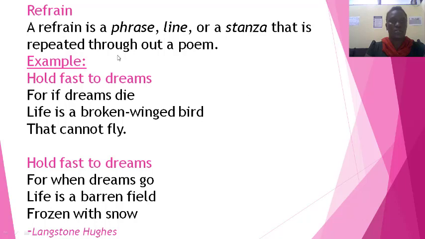Now, the refrain in this poem is represented by just a line per stanza. Remember, it can be a phrase, a line, or a stanza. Now, in our case, the refrain is represented by just two lines: Hold fast to dreams in stanza 1, as well as Hold fast to dreams in stanza 2. So in this case, the refrain is represented by a line. Remember, it can be represented by a phrase or a stanza.